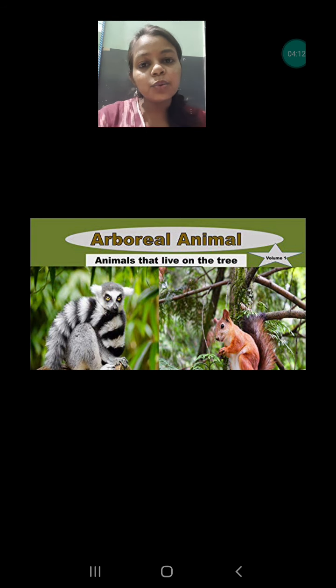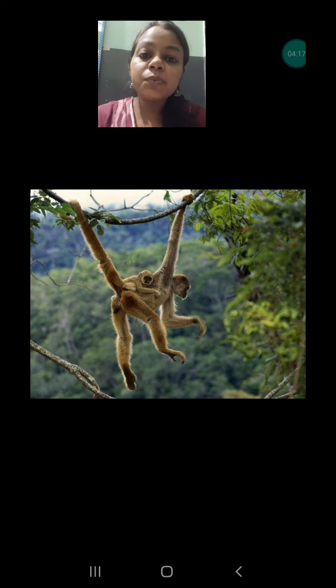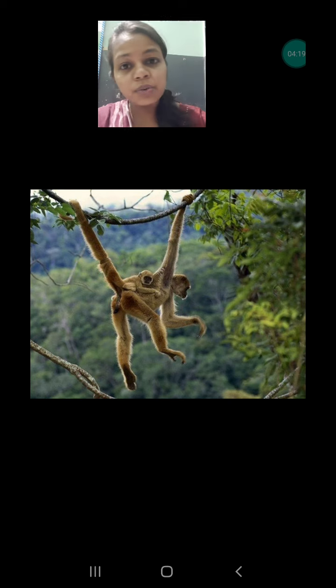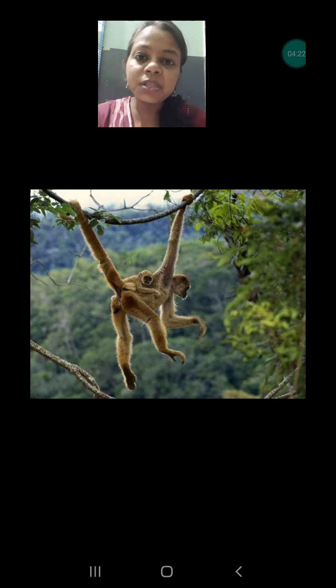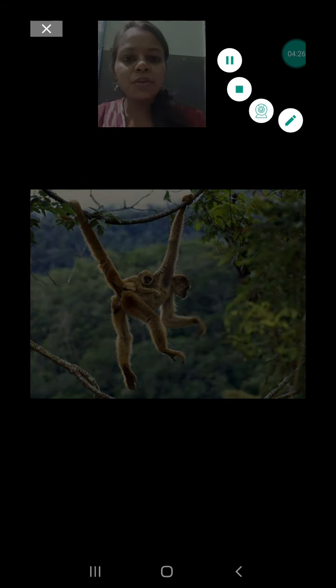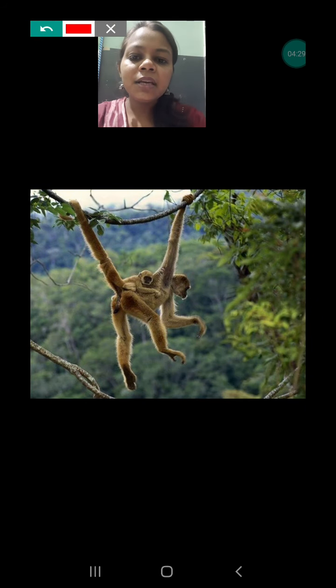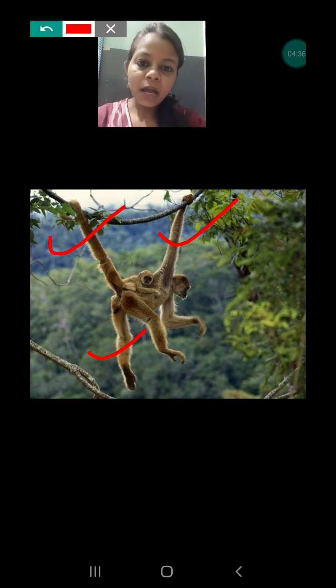Arboreal animals are those animals that spend most of the time on the trees, and as they have to spend most of the time on the trees, they must have adaptations according to that, that means special features in their body also. As you can see in this picture, this monkey has a long tail, long arms, and very strong legs, because these three parts are very important, and they help them to climb from one branch to another branch, or from one tree to another tree.